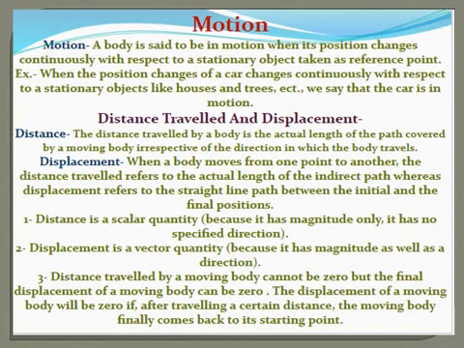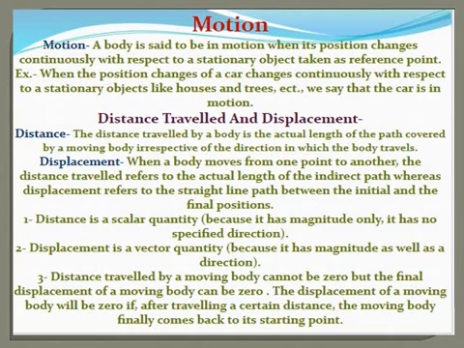Distance travelled and displacement. Distance: the distance travelled by a body is the actual length of the path covered by the moving body, irrespective of the direction in which the body travels. Displacement: when a body moves from one point to another, the distance travelled refers to the actual length of the indirect path, whereas the displacement refers to the straight line path between the initial and the final positions.